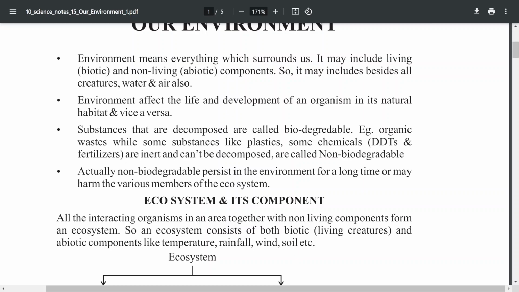So it creates the environment to live, that is, it is producing the biotic components, that is the reason for the interaction of abiotic components. The next one is that environment affects the life and development of an organism in its nature, habitat, and vice versa. Why are they saying habitat?